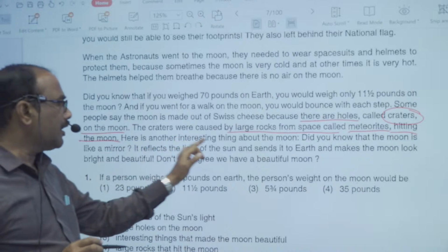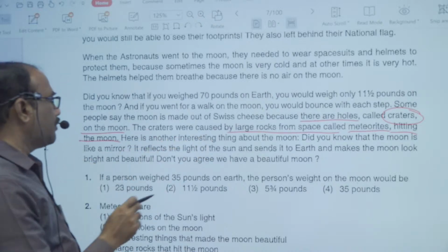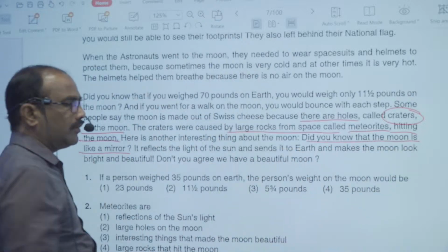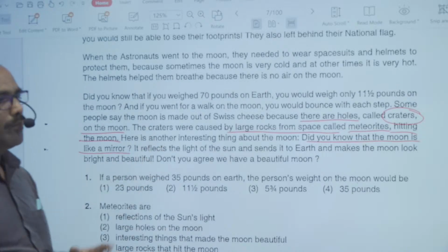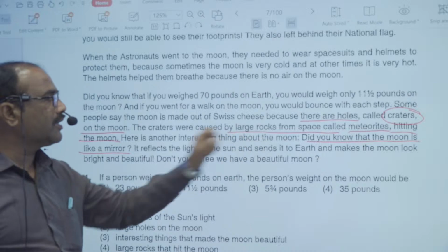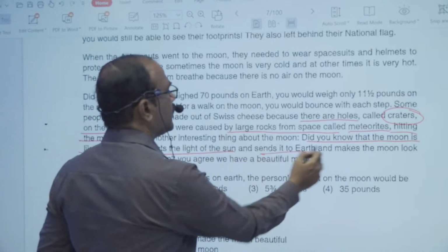Here is another interesting thing about the moon. Did you know that the moon is like a mirror? Why do you consider the moon is like a mirror? It reflects the light of the sun and sends it to earth.